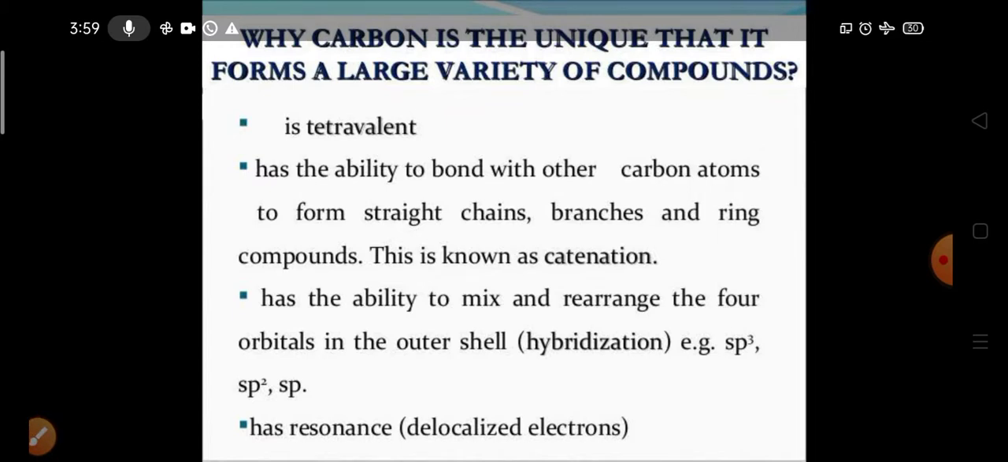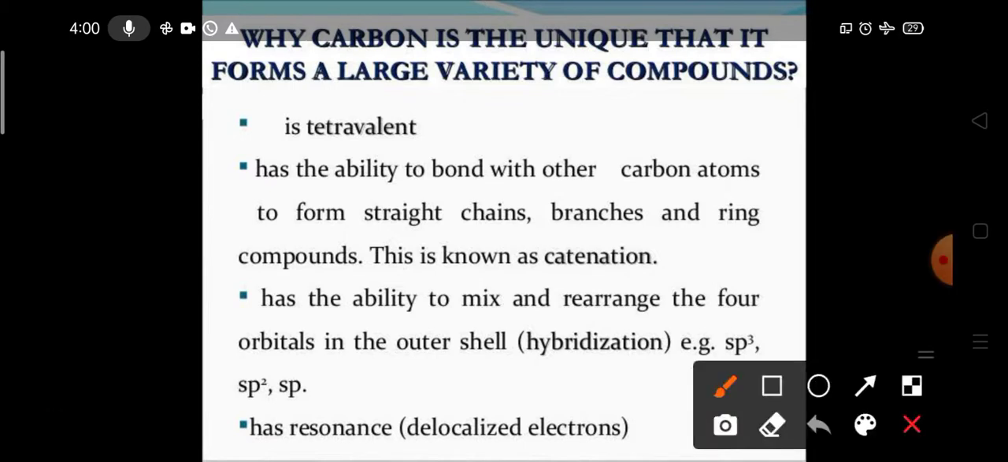So why does carbon form so many compounds? It is tetravalent. It has the ability to bond with other carbon atoms to form straight chain, branch chain and ring compounds. This is known as catenation, as I told you. We will discuss it in detail. It is very important; normally they ask questions regarding this. It also has the ability to mix and rearrange the 4 orbitals in the outer shell, that is sp3, sp2 and sp. What is this hybridization? We are going to discuss it in chemical bonding.